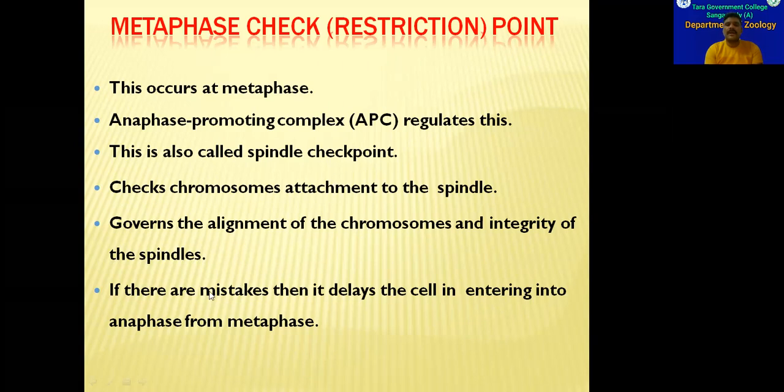anaphase promoting complex. And if there are any mistakes in the formation of spindle fibers or the alignment of chromosomes, then what happens? The cell will be arrested in this anaphase only. Only when the mistakes are corrected or deficiencies are fulfilled will the cell be allowed to enter into telophase. Then only the division will be completed. Otherwise, the division will not be completed. So in this way, this metaphase checkpoint, or metaphase restriction point, controls the cell's entry into telophase from anaphase.